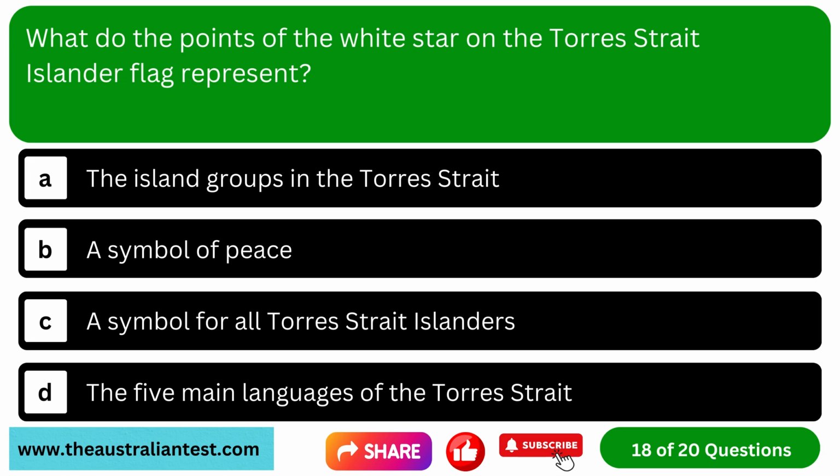Question 18. What do the points of the white star on the Torres Strait Islander flag represent? Option A, the island groups in the Torres Strait. Option B, a symbol of peace. Option C, a symbol for all Torres Strait Islanders. Option D, the 5 main languages of the Torres Strait.